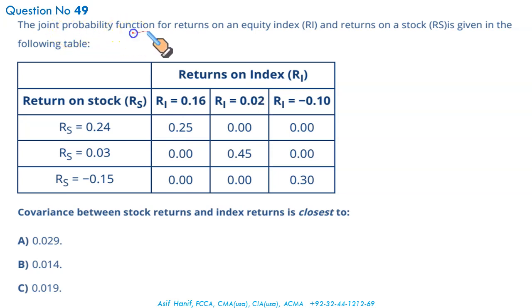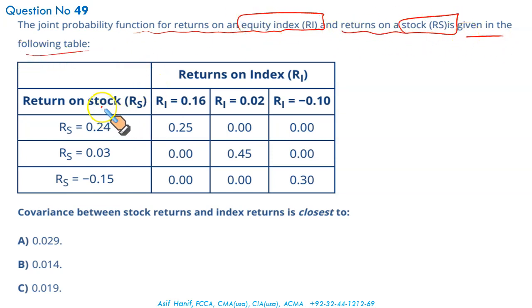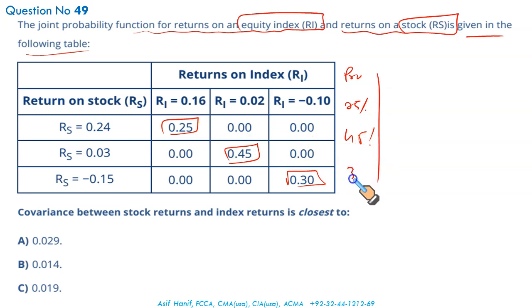The joint probability function for returns on an equity index and return on a stock index is given in the following table. Whenever you're given a question like this, if you're comfortable with this layout, fine. Otherwise, I recommend you separate your probabilities. That will make things a little easier for you. 25%, 45%, and 30%.